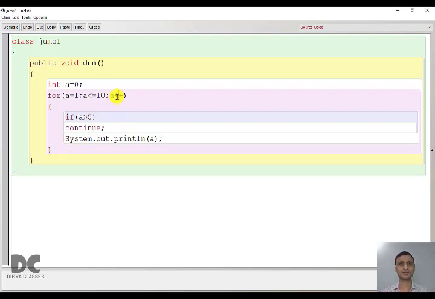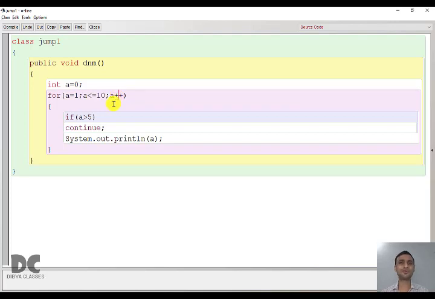Understood? Clear? Okay. So break and continue are not used much in looping programs. There are very limited programs where you will be using break and continue, but they will be part of theory. So we will get the question, what is the difference between break and continue? You have to explain it by giving an example, or you will be given output programs based on break and continue.